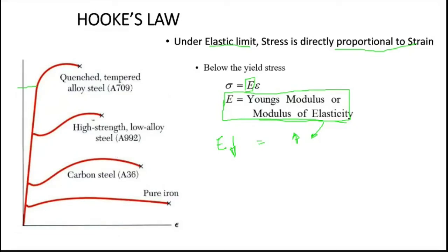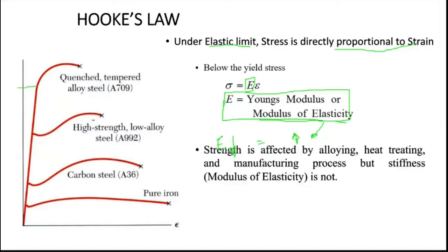Now you have a note. For any material, why are we considering only Young's modulus? Why can't we consider other properties? Why can't we consider strength? Why can't we consider tensile loads or something like that? The thing is, for any material, if you heat treat that material, I hope you know something about heat treatment.